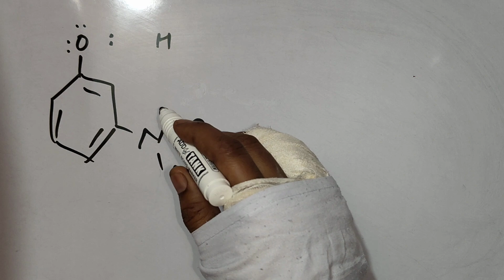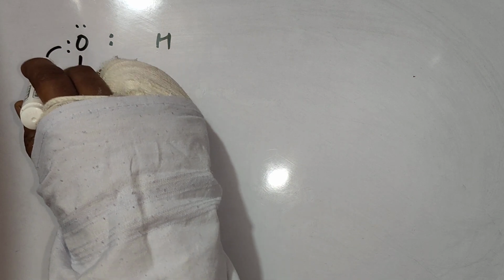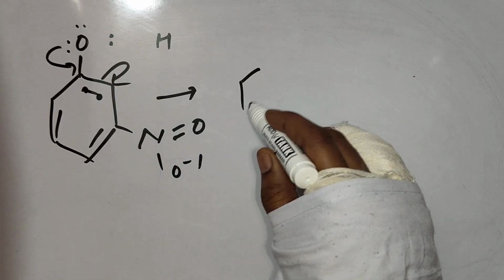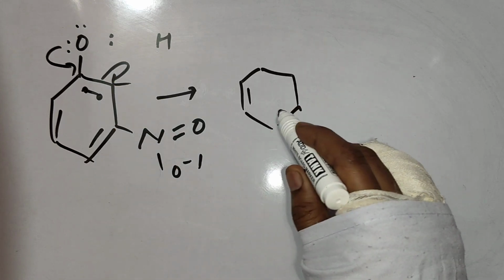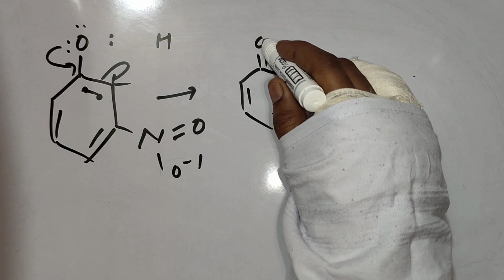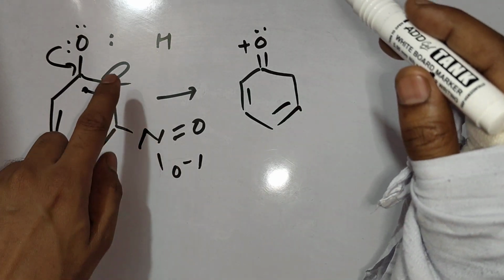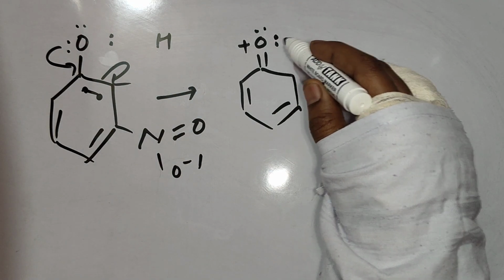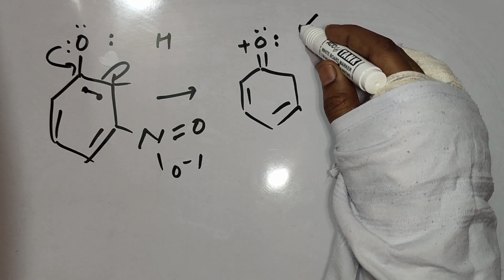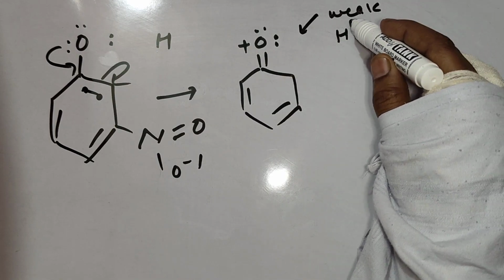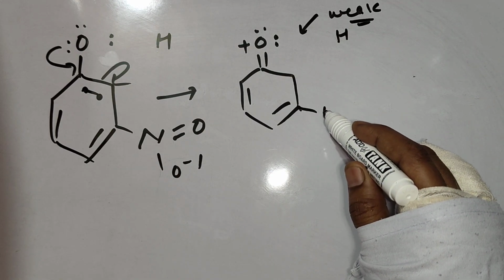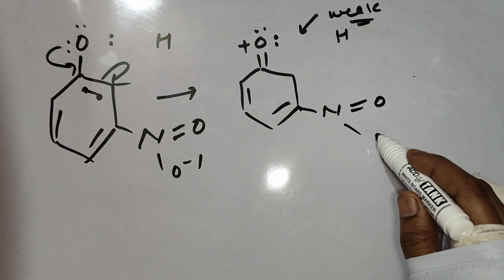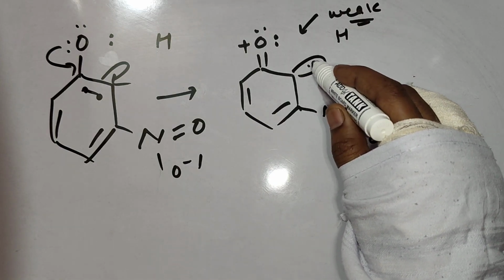Now I'm writing the NO2 group on the meta position. So let's draw the resonance. Now due to the positive charge, these electrons will move a little closer toward oxygen, which means the bond becomes weak. But let's check, is the nitro group helping somewhere to keep it weak from the meta position?